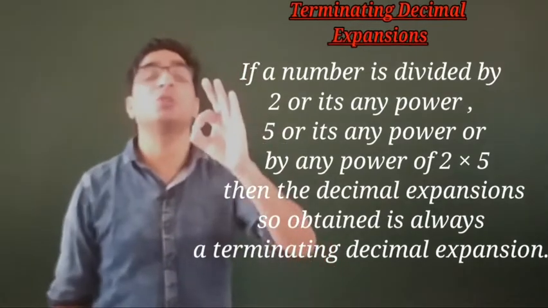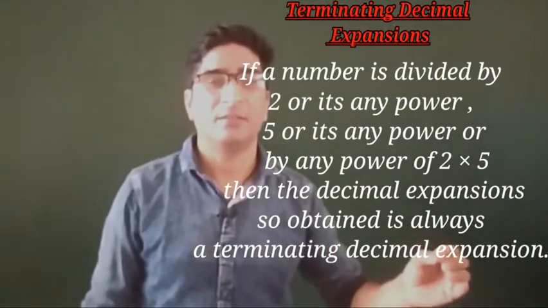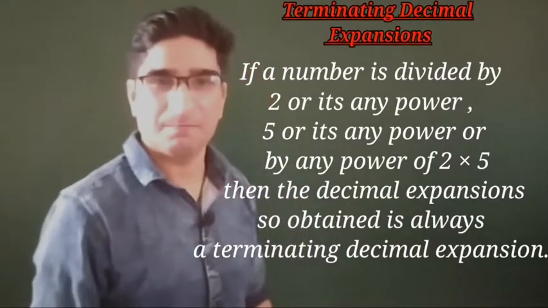Then the decimal expansion obtained will always be a terminating decimal expansion.